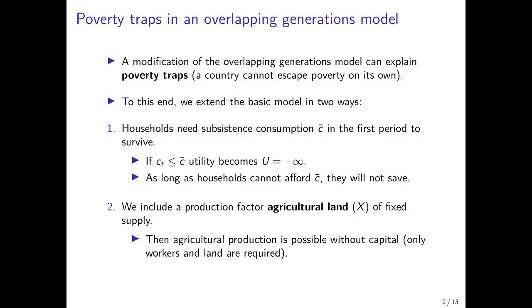So as I said, some simple modifications of the basic overlapping generations model can explain the emergence of poverty traps out of which a country cannot grow on its own.